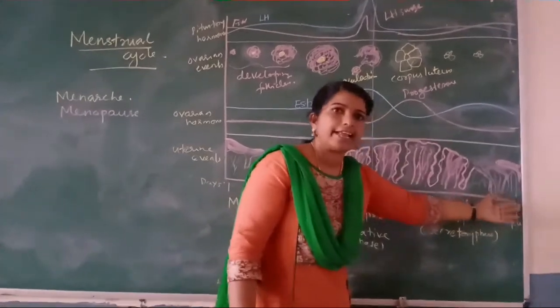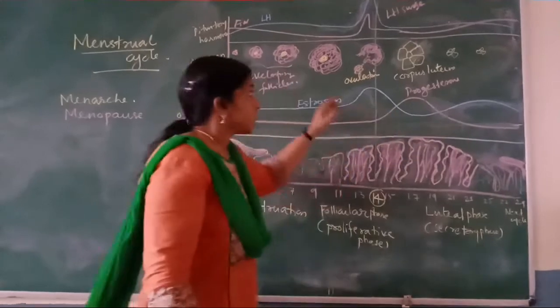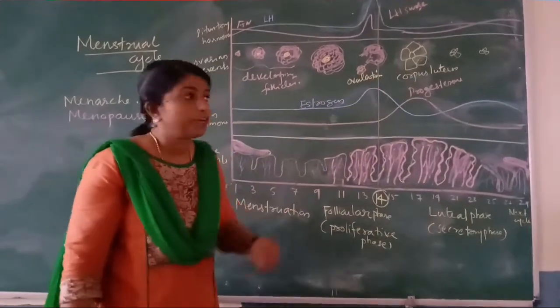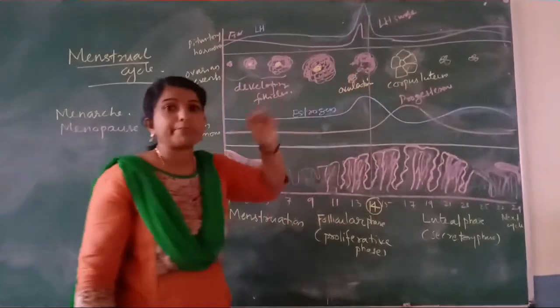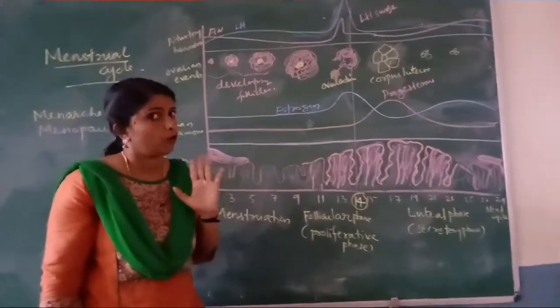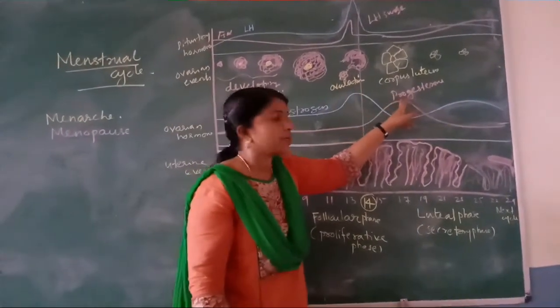That result in the next cycle. Okay, and this corpus luteum is important. From where it is formed? It is formed from the ruptured Graafian follicle. And which hormone is released?